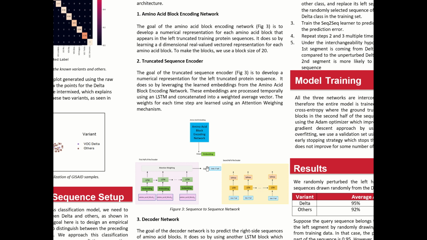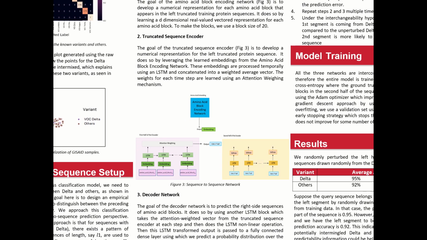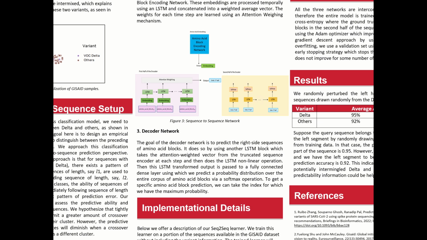Once we have this encoded representation of the truncated half, we pass them to our decoder, which uses another LSTM to just process it, and using a softmax operation is able to predict the exact block IDs for the second half. So that's the very high level explanation for our seq-to-seq network.